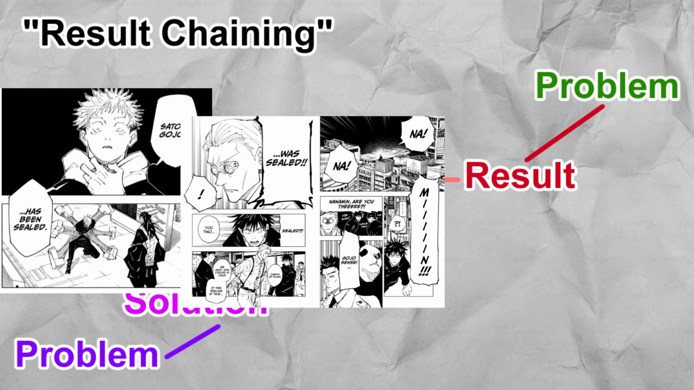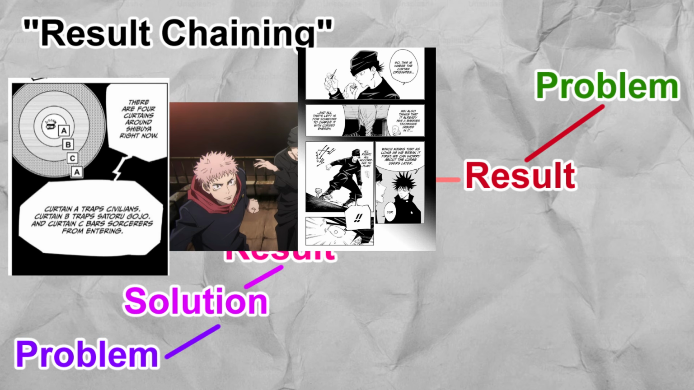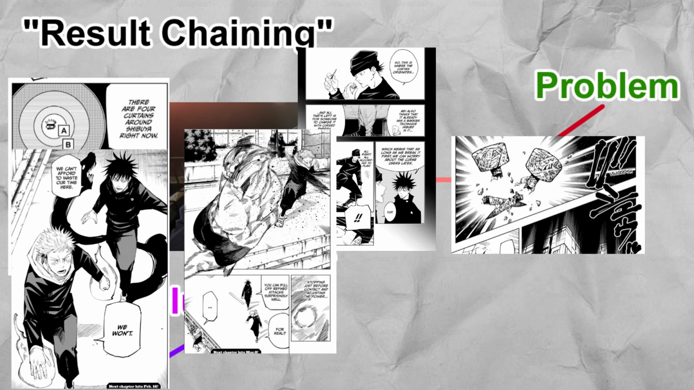For the curtain problem, Nanami sends Yuji, Megumi, and Ino to solve it. Ino deduces that the caster may be outside. The trio fight the villains to break the nails casting the curtain. Ino breaks one. Yuji and Megumi vs Awasaka is a mini problem. Once they win, they break the remaining nails, solving the curtain problem.